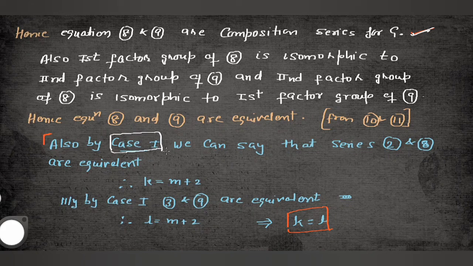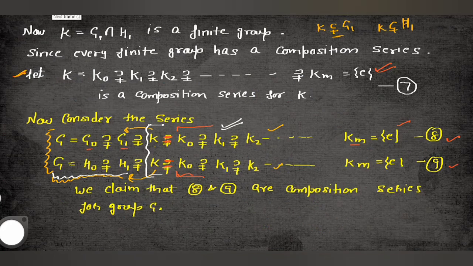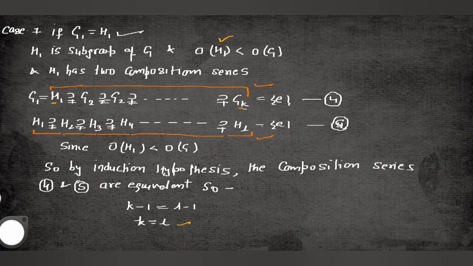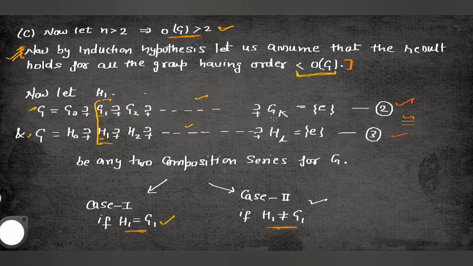as H1 and G1 are equal. In that case, if both are equal, it means equation number 2 and 8 are equivalent. See guys, what is equation number 8? Equation number 8 is this one, starting from G naught, G1, K up to this one. And what is equation number 2? Equation number 2 is also in the form of G, that is G1, G2, G3, up to Gk.